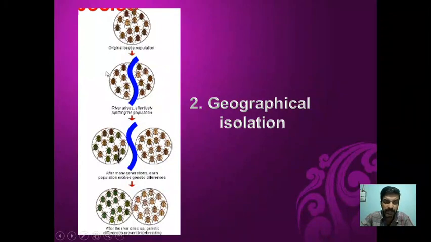The variations will accumulate and there is no chance of meeting, so here the green beetles and there the yellow beetles, and they become two different populations. From an original population, two different populations or two different species are formed, right? That is what is called geographical isolation. Physically they are isolated. Isolation means separation.